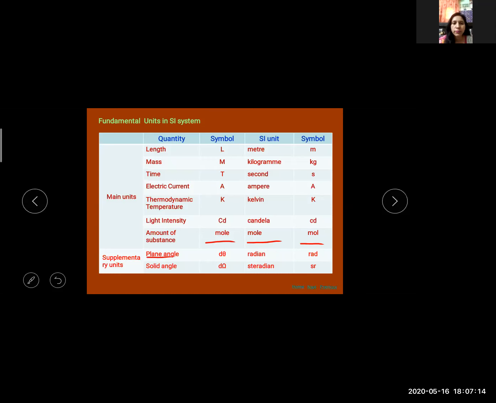The symbol of plane angle is d theta, its unit is radian, and the symbol is rad. The symbol of solid angle is d omega, its unit is steradian, and sr is the symbol of this unit.